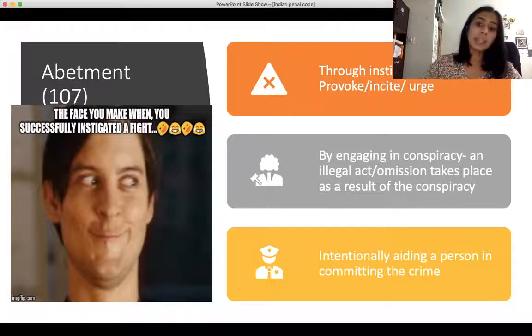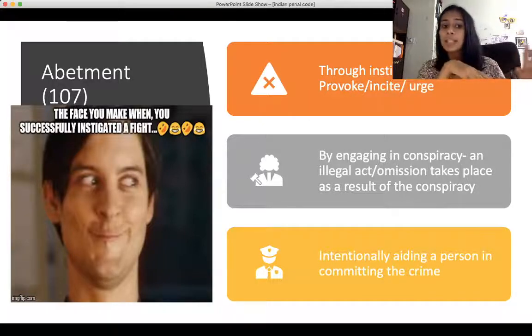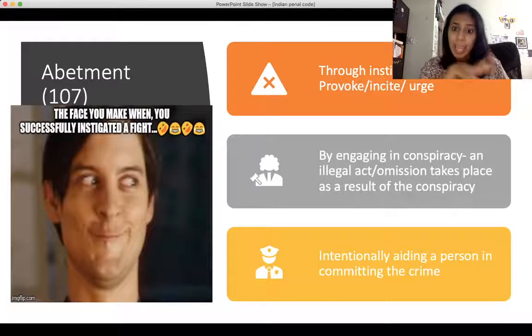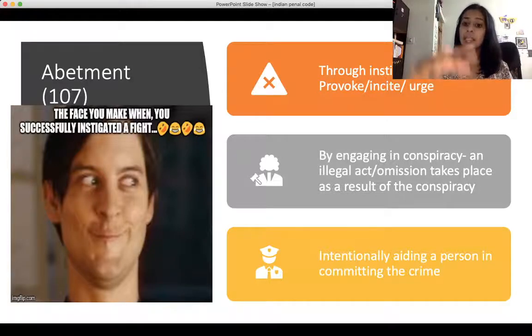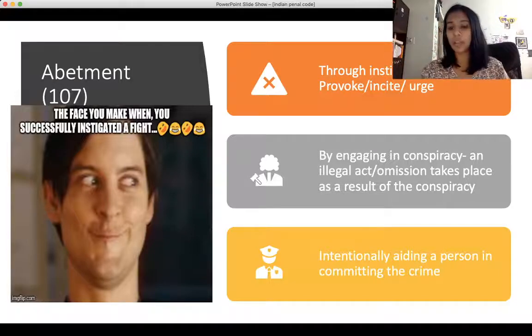If my friend does not complete the crime, I might have to face liability under 120A. And as a result of this conspiracy, if my friend completes the crime of actually bombing the place, I would also be liable for having abetted the person in committing the illegal act as a result of the conspiracy.